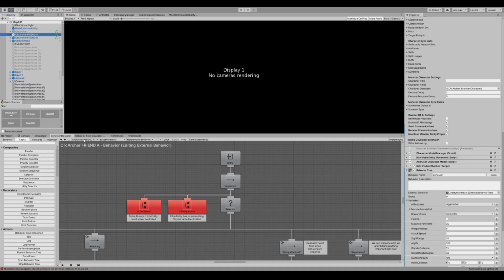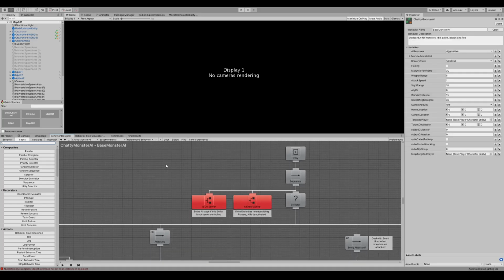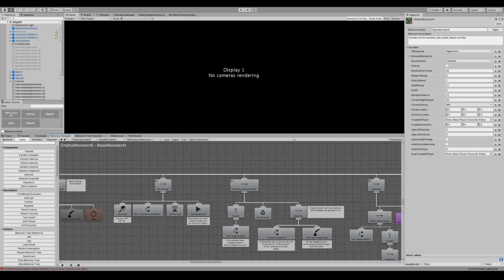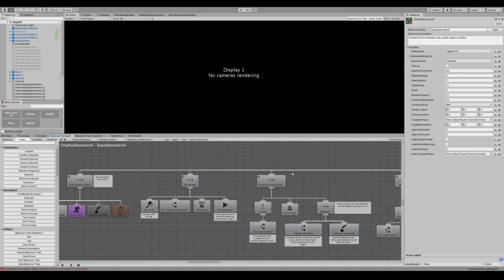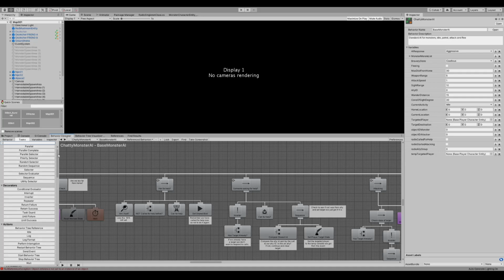There is an example Behavior Designer script called Chatty Monster AI, and at the moment we're only worrying about the Behavior Designer. We'll look at the other stuff later, that implements your standard attacks and everything else, but the important stuff to worry about is we are utilizing a couple of tasks here. So a decision whether we should ask for help, and a decision is somebody going to ask for help, in that order. Essentially asking for help being more important than is someone asking for help.